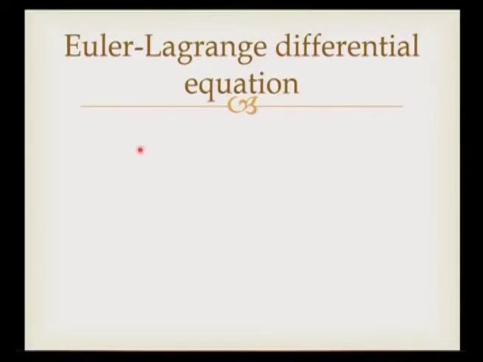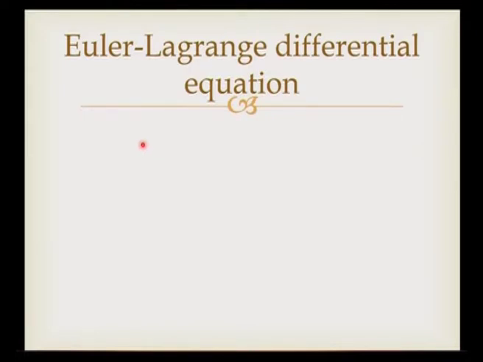Euler-Lagrange differential equation. In the earlier section we learnt about the variational principle, the various notations used in the variational principle and their meaning. Now, we will go to the Euler-Lagrange differential equation, which is an important equation in the calculus of variation.